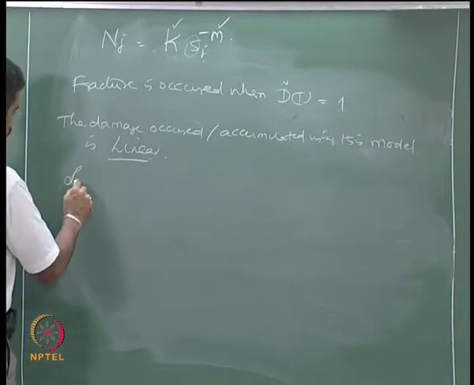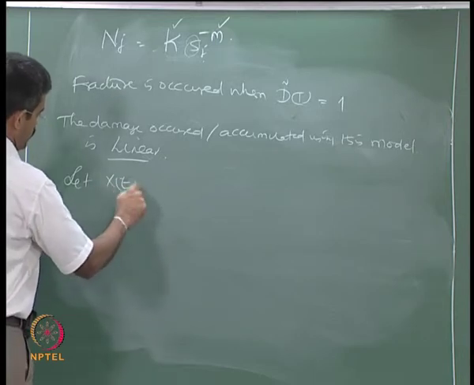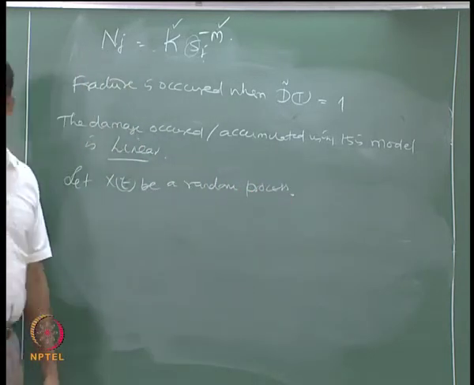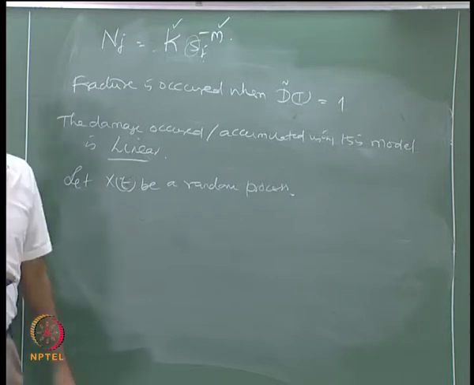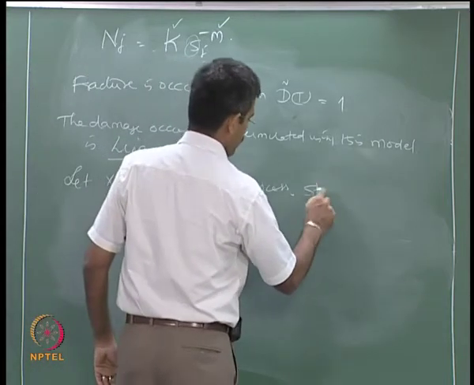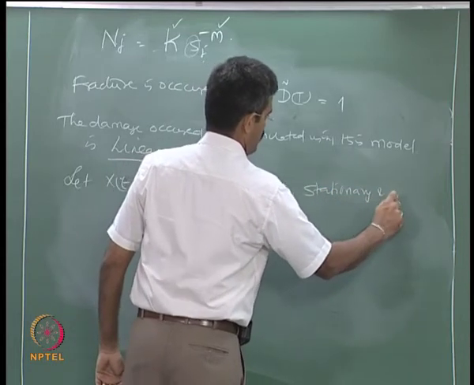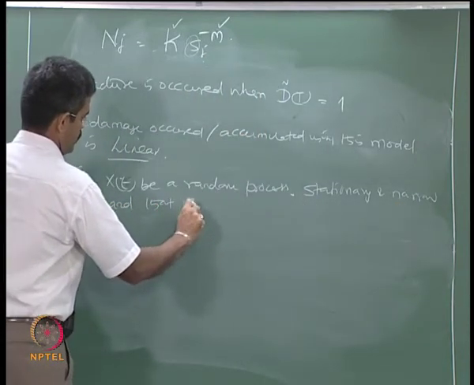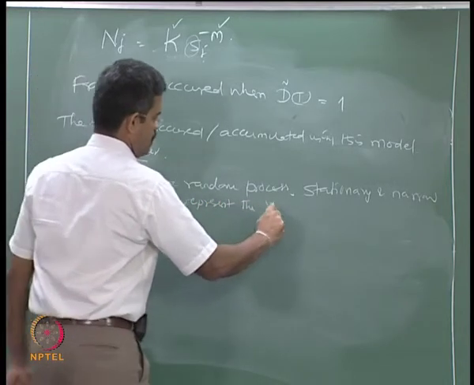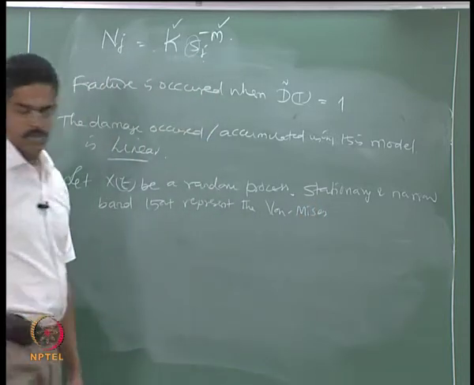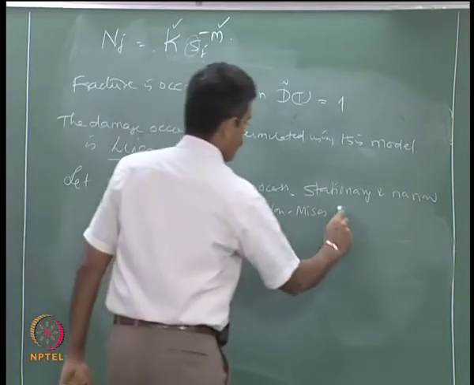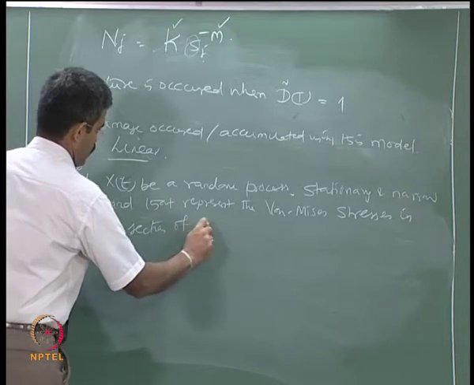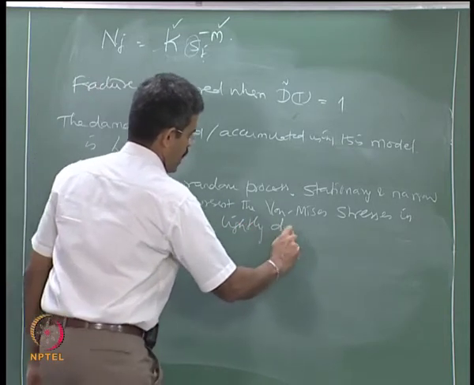Let us say for example, let x of t be a random process which is stationary and narrow band that represents the von Mises stresses in a section of a lightly damped structure.